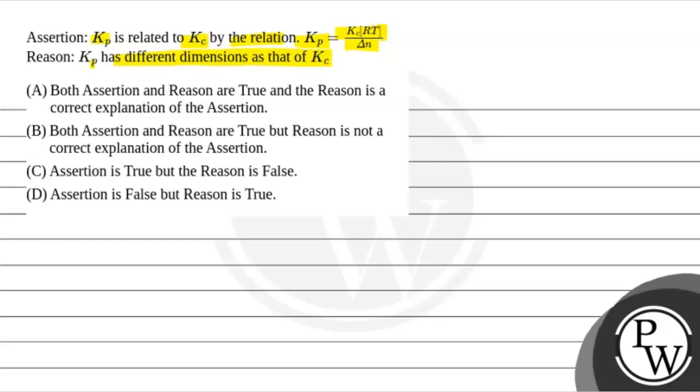Both assertion and reason are true, but reason is not a correct explanation of assertion. Assertion is true, but reason is false. Assertion is false, but reason is true. So here the key concept is